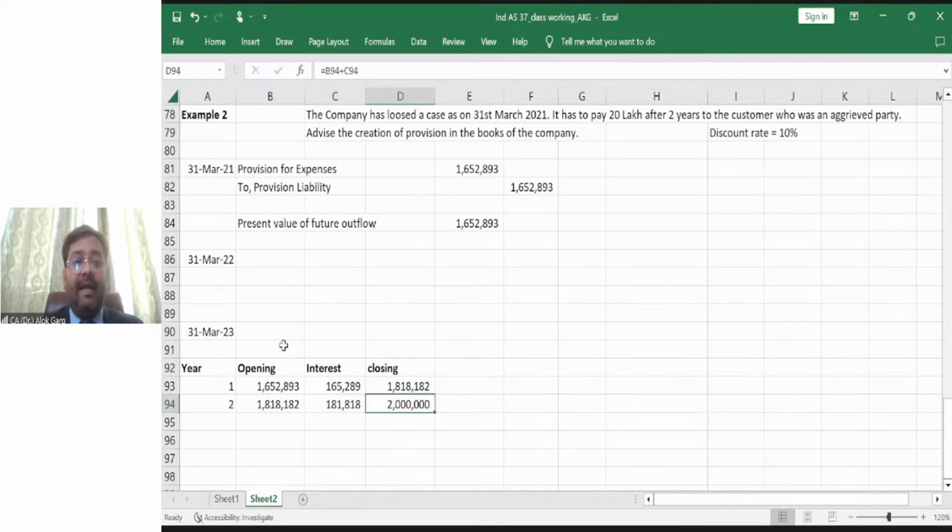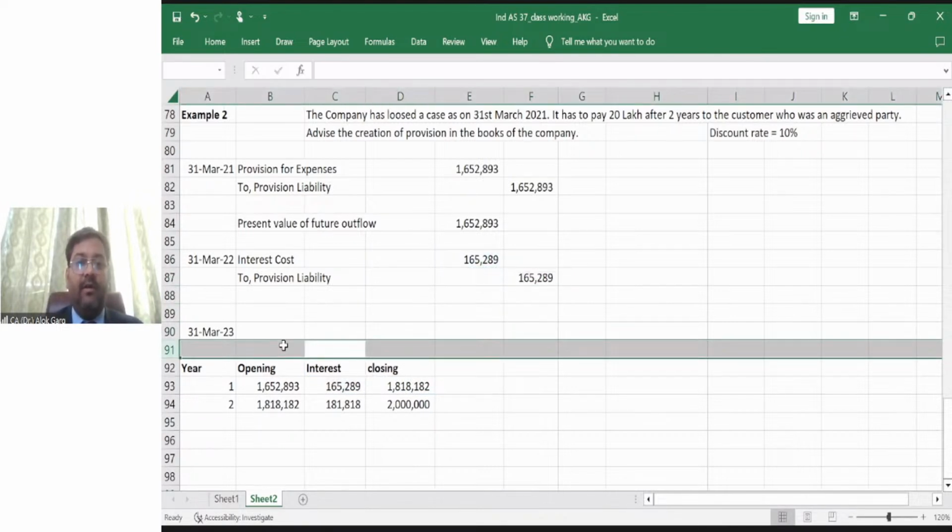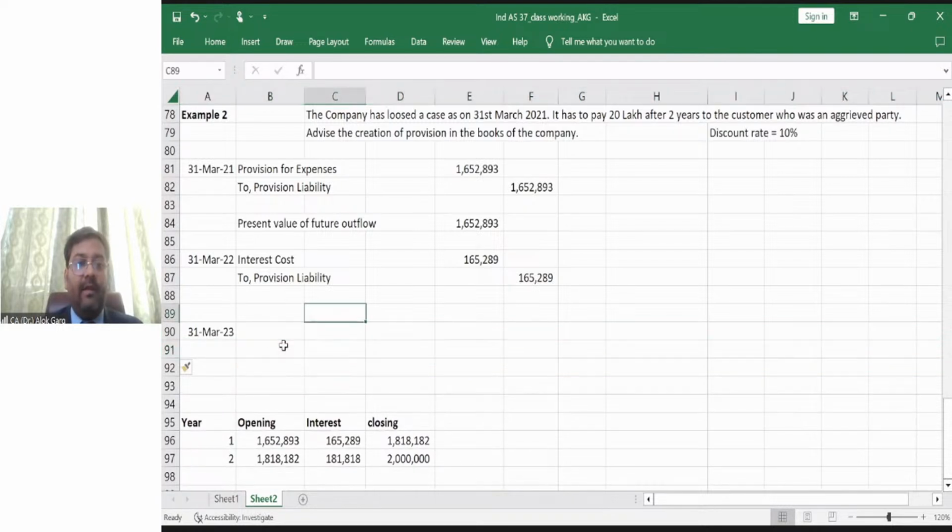Right, this will become 20 lakh rupees. So on 31st March 22, the accounting entry will be interest cost account debit, provision liability account credit. What is the interest amount? 165289, and the liability has to be added to this 165289. Again, on 31st March 23, the same entry has to be repeated, but the number will be different.